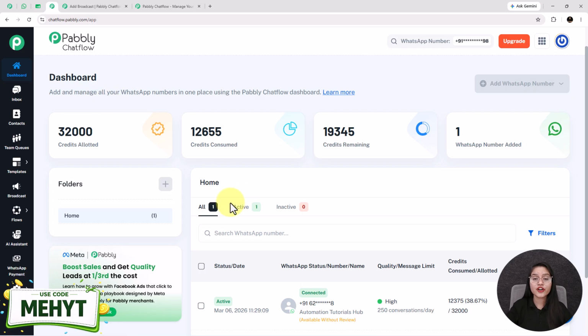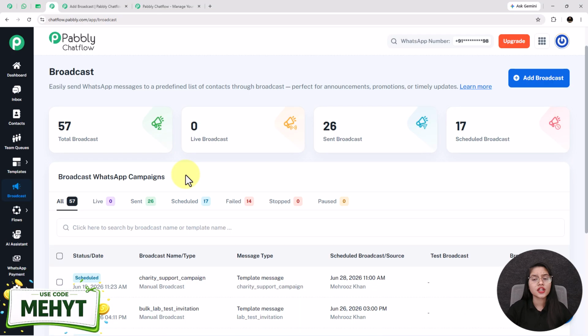Here, the first and the most important step is to add your WhatsApp number inside your Pabbly Chatflow account. We have already created a separate detailed video on how you can add your WhatsApp number inside your Pabbly Chatflow account. Check the description below for the video link. On the left hand side, you will see multiple features, and for creating a broadcast message, you have to go to this broadcast feature. Now, before we start creating the broadcast, let's quickly understand what the broadcast feature actually does.